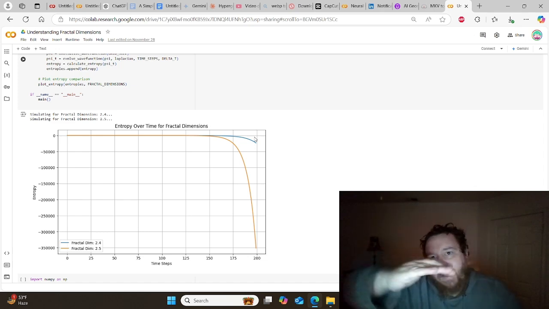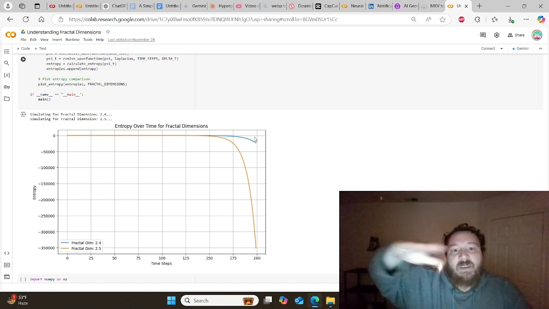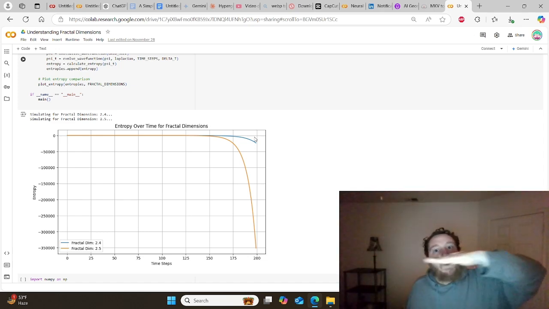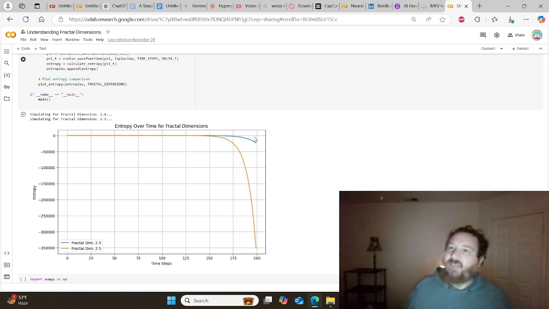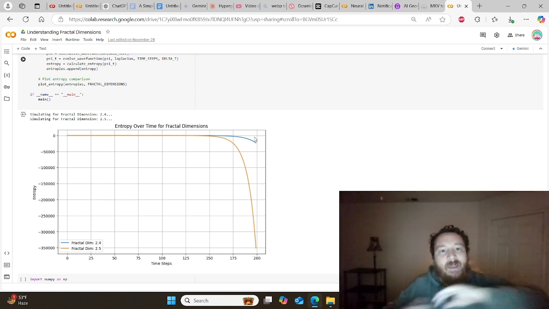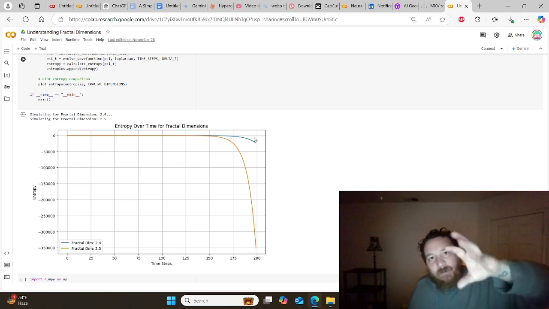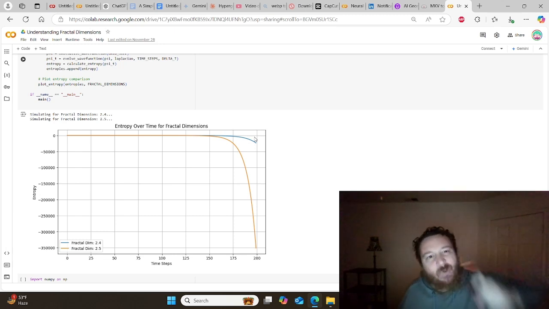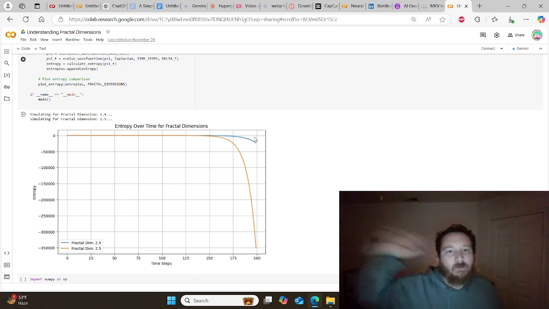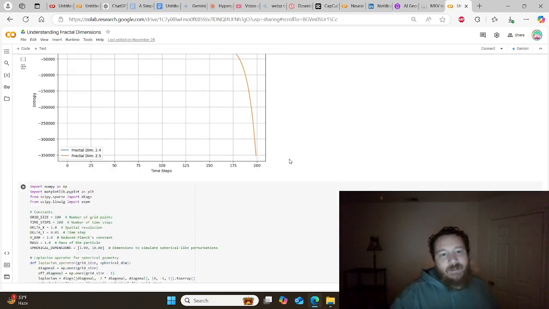We start to see a bend. Fractal dimension 2.0 is actually very stable, is what this data is showing. It's stable with regards to quantum mechanics. It's quantumly stable in fractal dimension 2.0. Once we get to fractal dimension 2.4, it starts to break, starts to crack a little bit. Fractal dimension 2.5, it's off the chart, it's cracked, like quantum wave collapse, right?